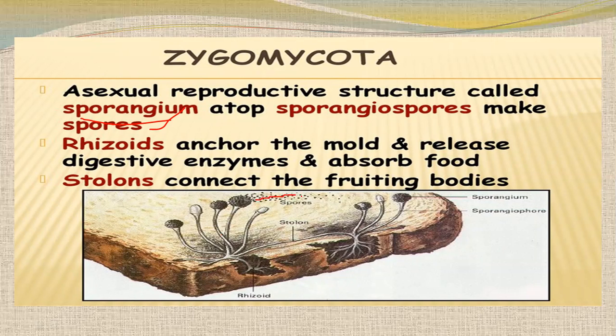Like this, you can see spores forming and they grow over there, and again the whole body is formed. The rhizoids anchor the molds, release digestive enzymes and absorb food also. These are the rhizoids, they act as roots, but they are not true roots. And stolons are the connection of fruiting bodies like this. So here sporangium is there, and this is called sporangiophore, the stem-like structure.